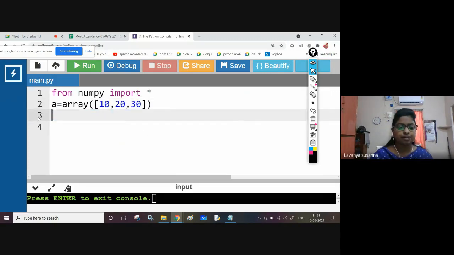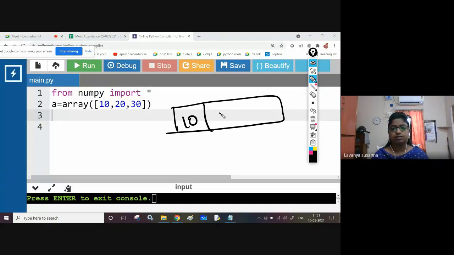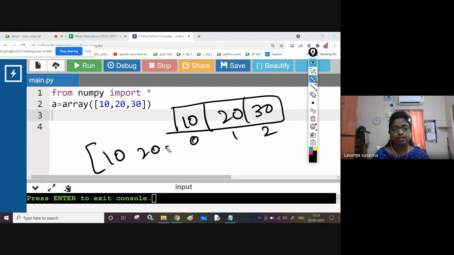Using indexing, see here, this is the array. You need to write the program in such a way that you display individual elements, not like this array 10, 20, 30. You need to display 10, 20, 30 as individual elements.